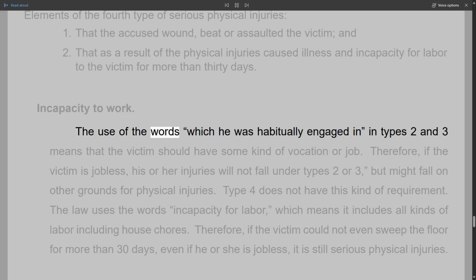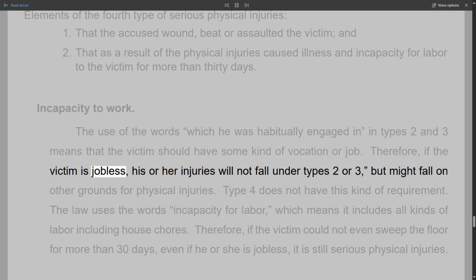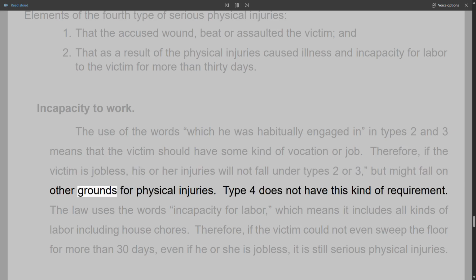The use of the words, which he was habitually engaged in types 2 and 3 means that the victim should have some kind of vocation or job. Therefore, if the victim is jobless, his or her injuries will not fall under types 2 or 3, but might fall on other grounds for physical injuries. Type 4 does not have this kind of requirement.